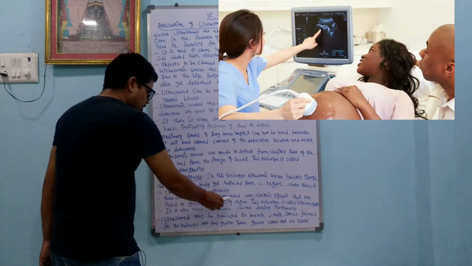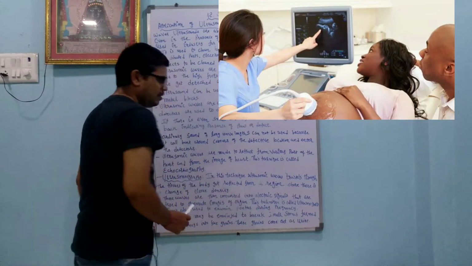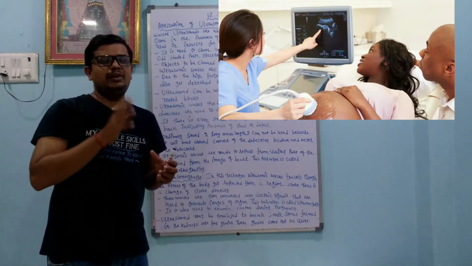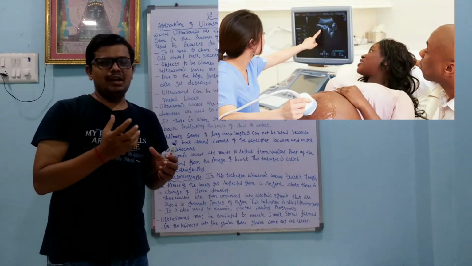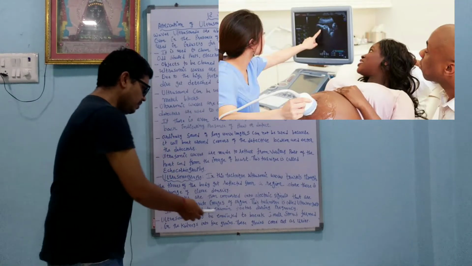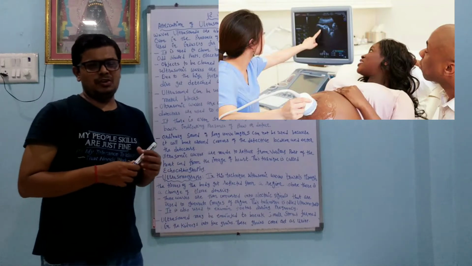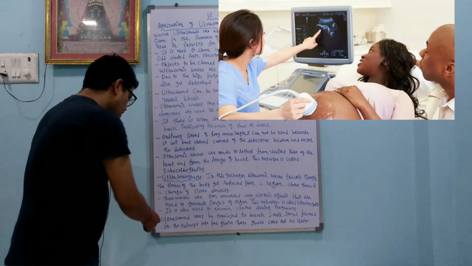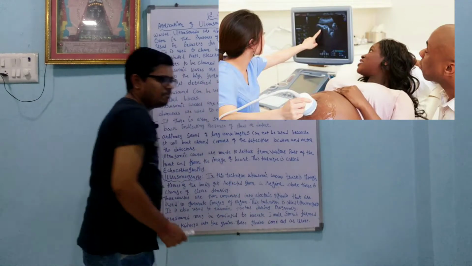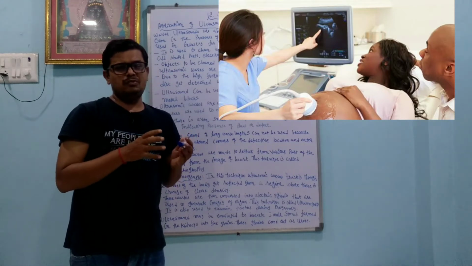These waves are then converted into electrical signals that are used to generate an image of the organ. So the ultrasonic sounds are converted into electrical signals, and after that we get the image of an organ. This technique is called ultrasonography. It is also used to examine the fetus during pregnancy, so we can examine the condition of the fetus.